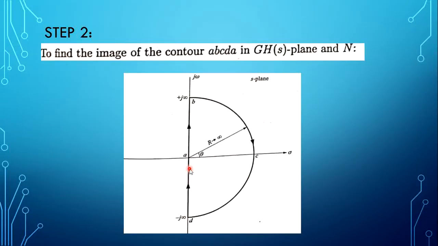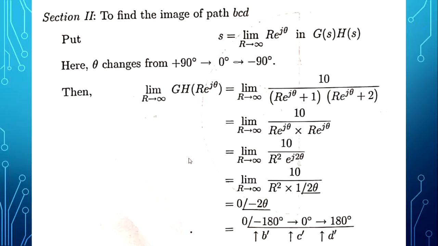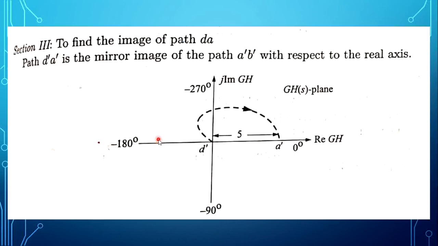Now we'll move to the third section. We are following the same direction, from 0 to infinity, then from infinity to minus infinity, and now the third section, minus infinity to 0. To find the image path of DA, that is the third section, the path D dash A dash is the mirror image of the path A dash B dash with respect to the real axis. However we had drawn the first path, just draw the mirror image for the third section path.